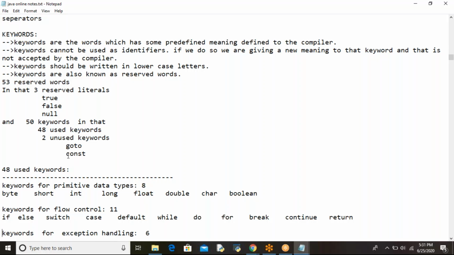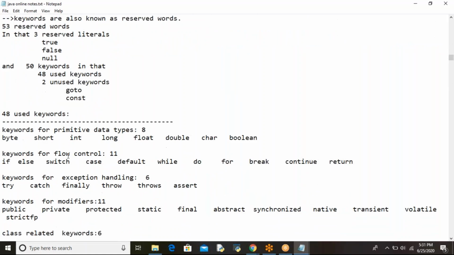Next, the 48 used keywords. Now those 48 used keywords we have divided into parts based on their use, right? Keywords for primitive data types: 8 primitive data type keywords are there: byte, short, int, long, float, double, char, boolean.